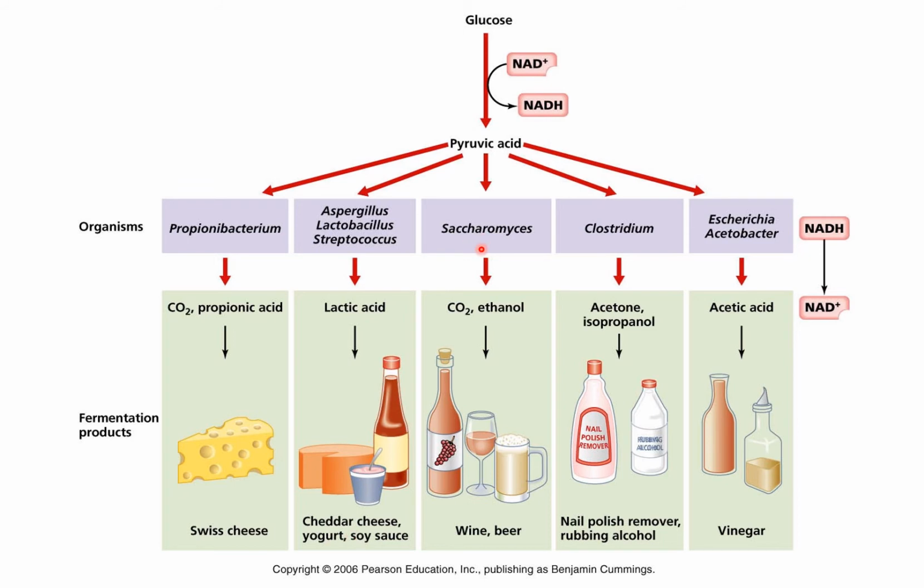Saccharomyces, that is your yeast, is commonly used for production of wine, beer, etc. Clostridium is used for obtaining acetone or isopropanol, which we commonly use in nail polish remover or rubbing alcohol. Escherichia and Acetobacter are used for preparation of acetic acid, which is present in your vinegar.